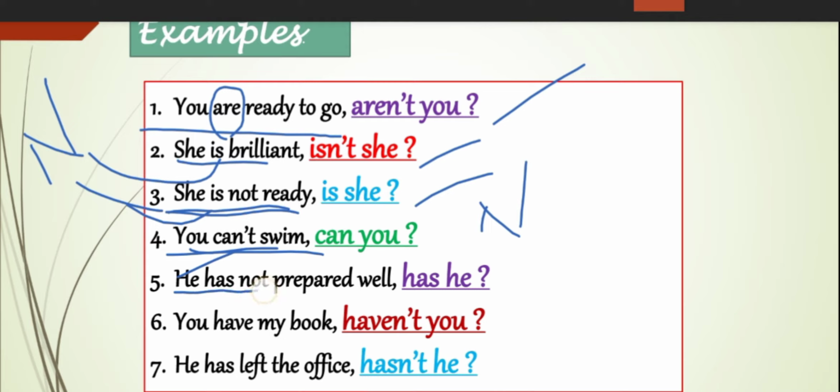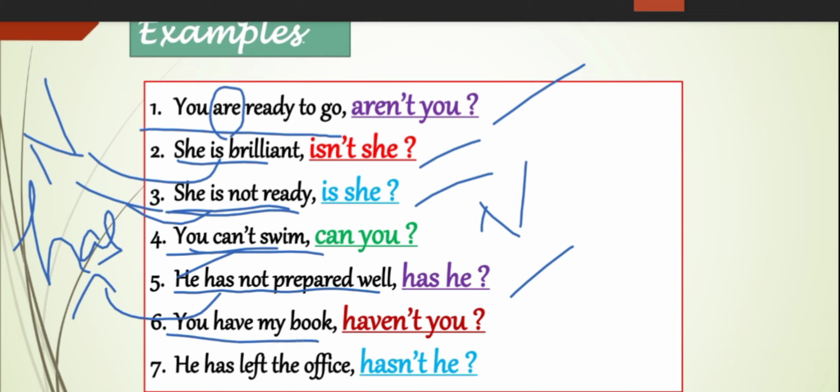He has not prepared well. Clear? This one is also a negative statement, right? And where is the auxiliary here? Has is the auxiliary, right? Has is a form of have as an auxiliary. Clear, children? So the tag is has he?